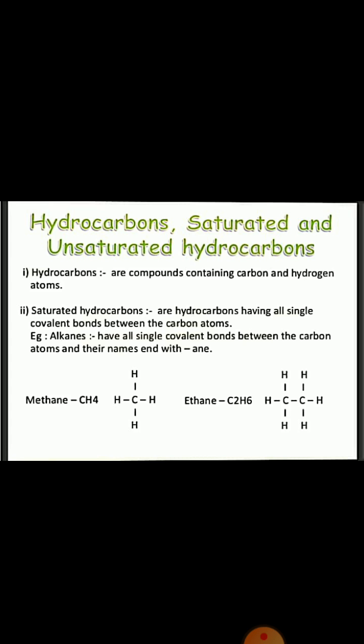Here you can see the example of methane, CH4. It is sharing one electron with each hydrogen and forming single bonds. Similarly in ethane, the two carbons share one electron each with the hydrogens, 6 hydrogens. So these are the saturated hydrocarbons.